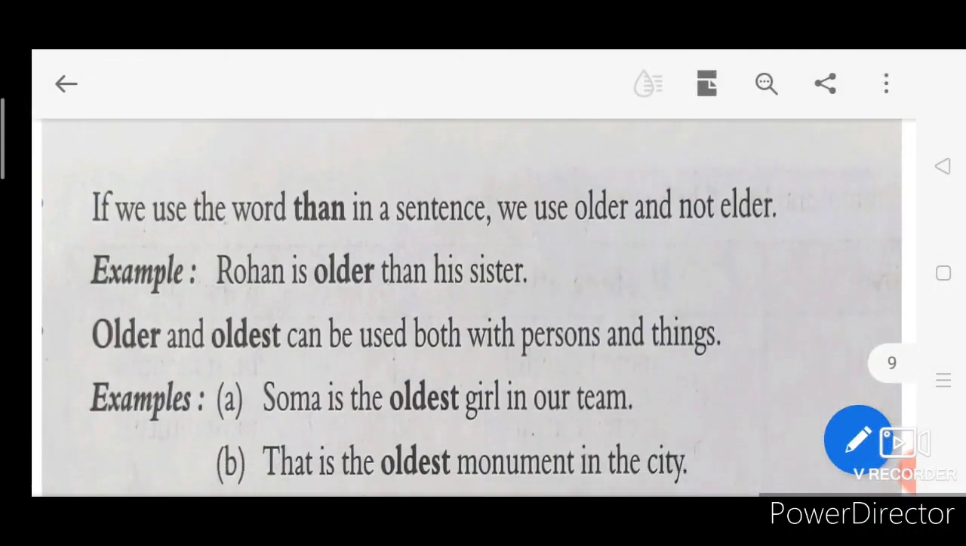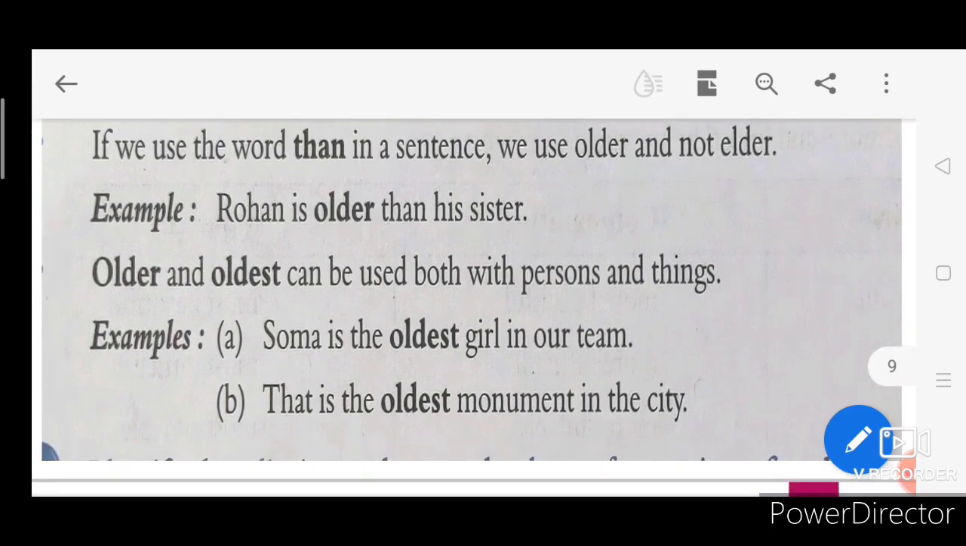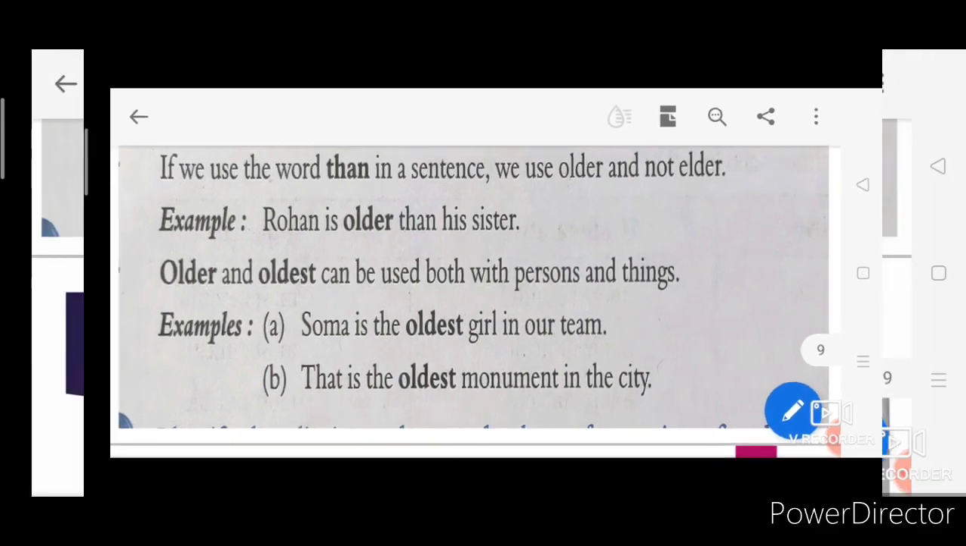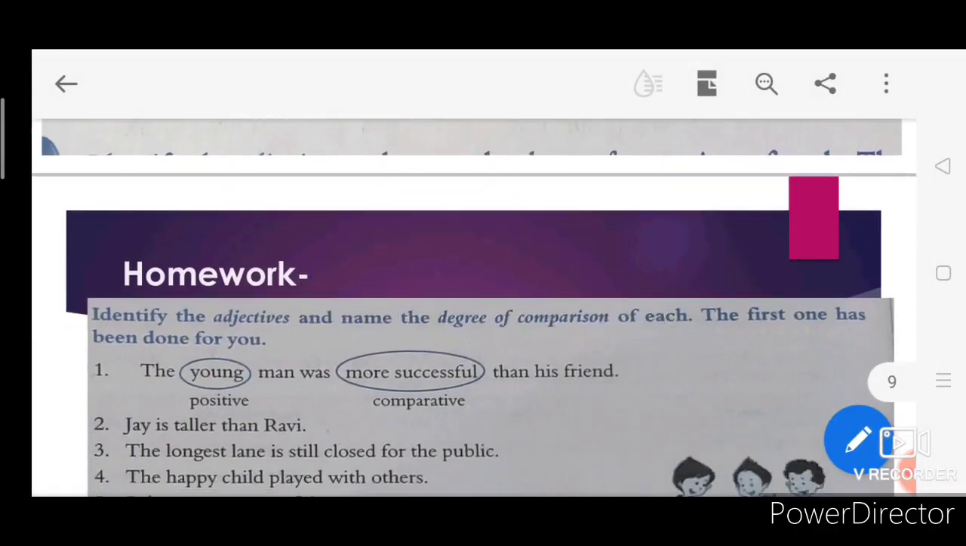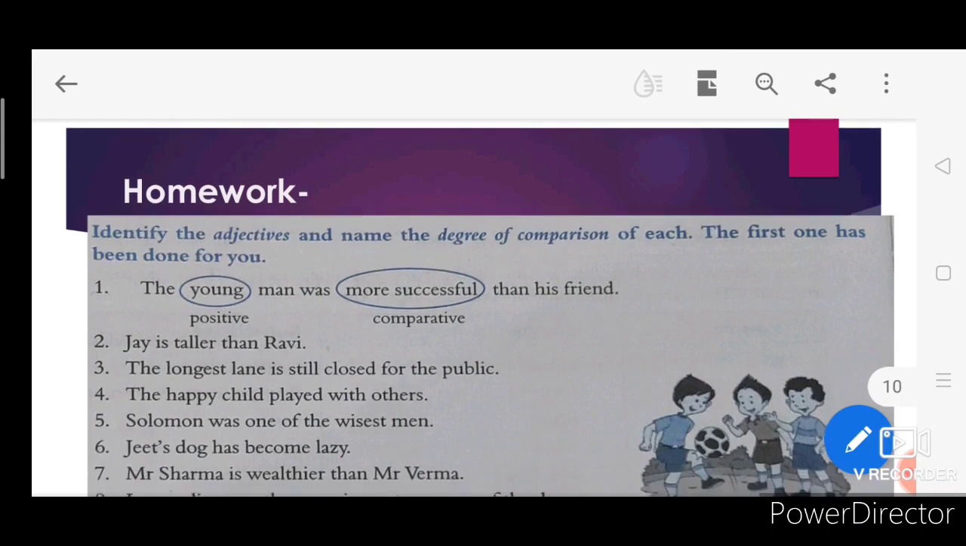Older and oldest we can use for both persons and things. Soma is the oldest girl in our team. That is the oldest monument in the city. Rohan is older than his sister. So I hope you must have understood this.